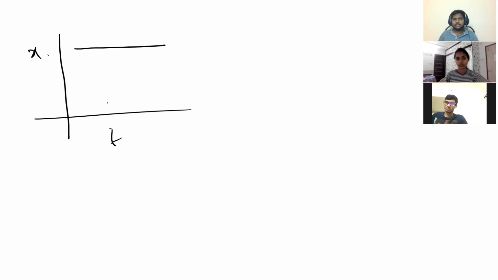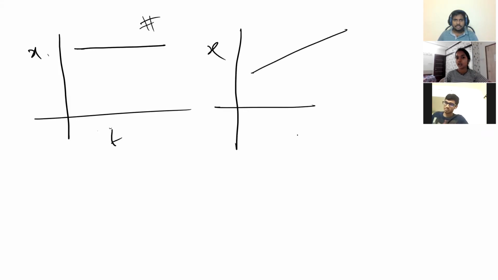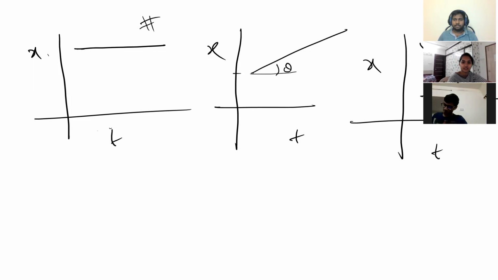The x-t graph is there. So what does it indicate? Tell me if it is like this. I'm quickly making it, the x-t graph. You have to give me information about it.